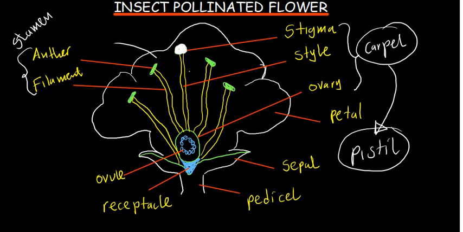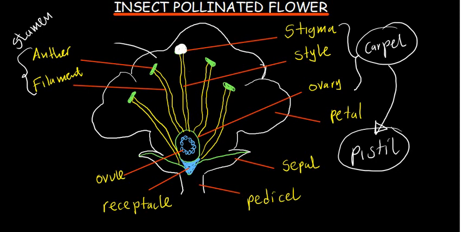The reason why they should be large and sticky is whenever an insect lands on the flower, they should be able to stick, so that by the time the insect goes to the stigma, they are going to remain on the stigma. Or when the insect goes to another flower, they are going to carry those pollen grains, and when they carry them, they are going to be distributed, and by that there will be reproduction happening. So that is why the pollen grains are large and sticky.